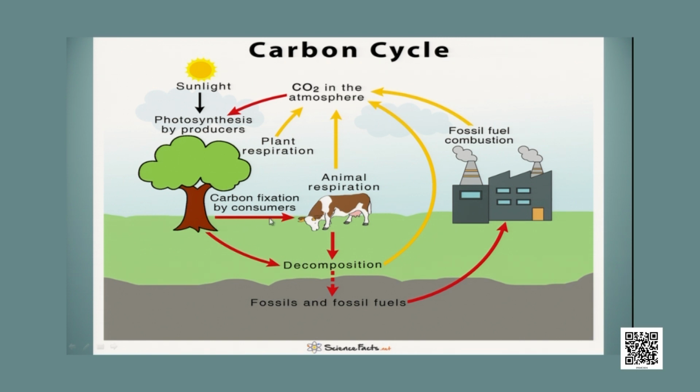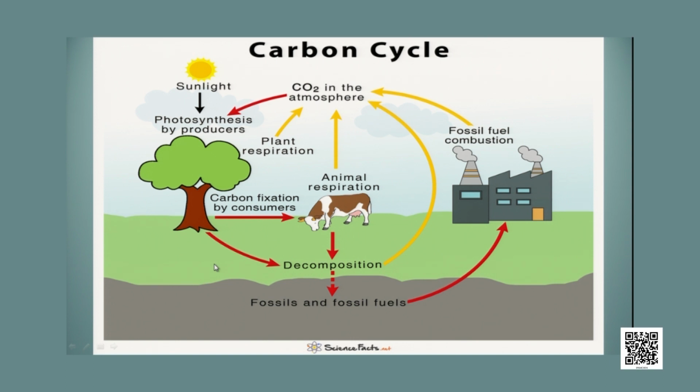Now this is not the only way by which the carbon cycle occurs. Carbon dioxide is released to the atmosphere by another process too, the process of decomposition. When plant bodies and animal bodies die, they are decomposed by bacteria and fungi, and during the process of decomposition carbon dioxide again goes back to the atmosphere.